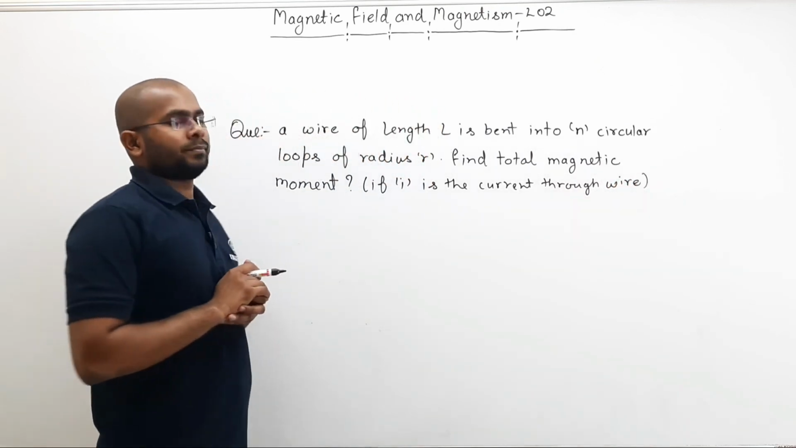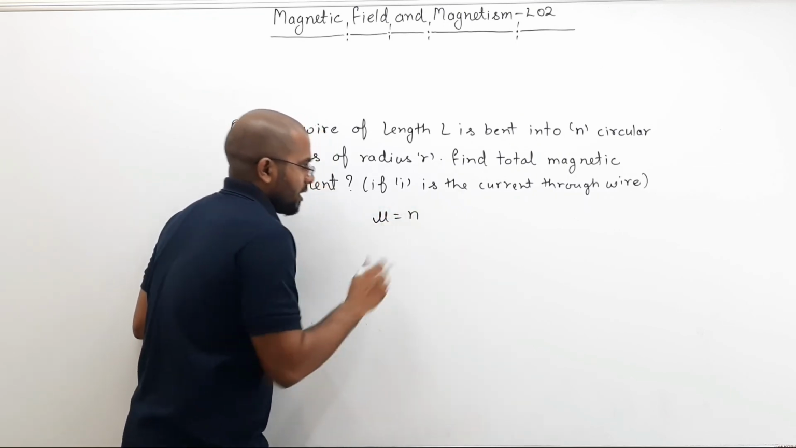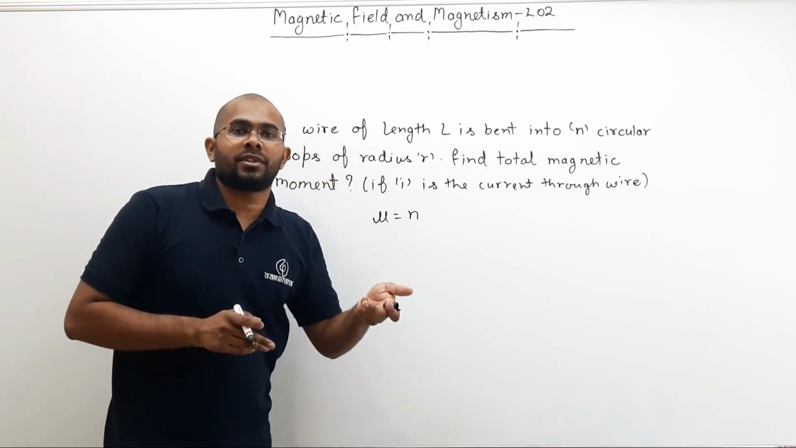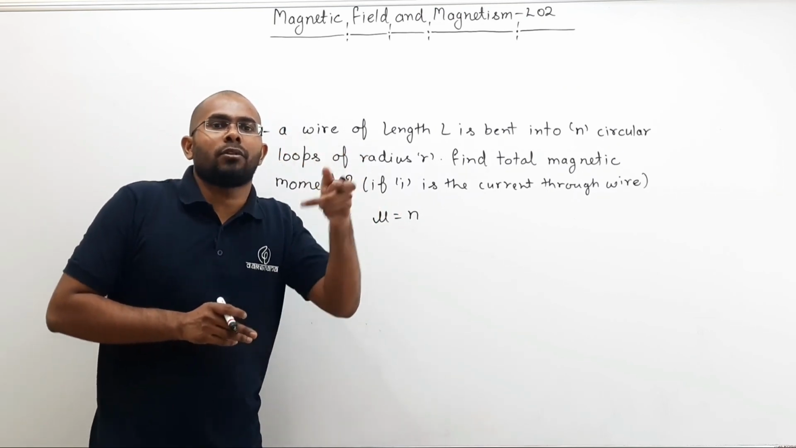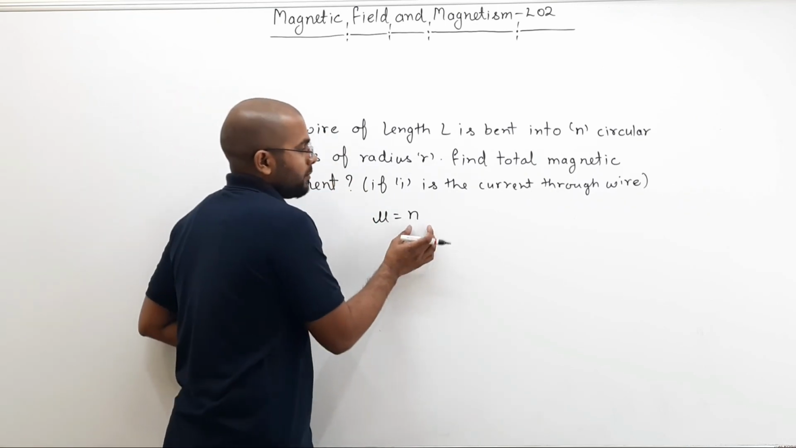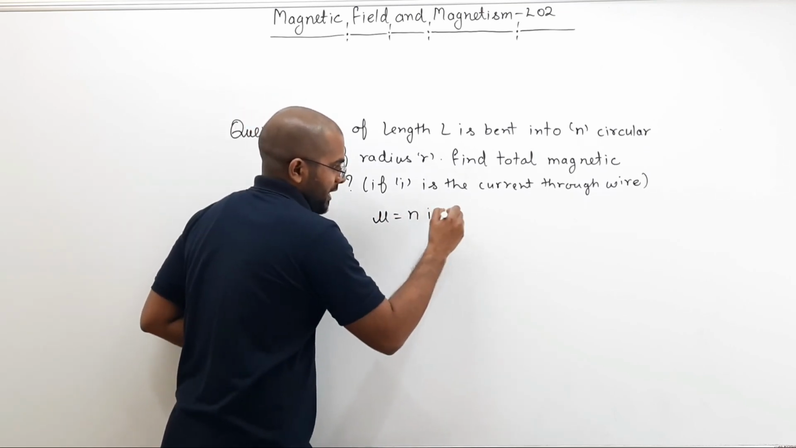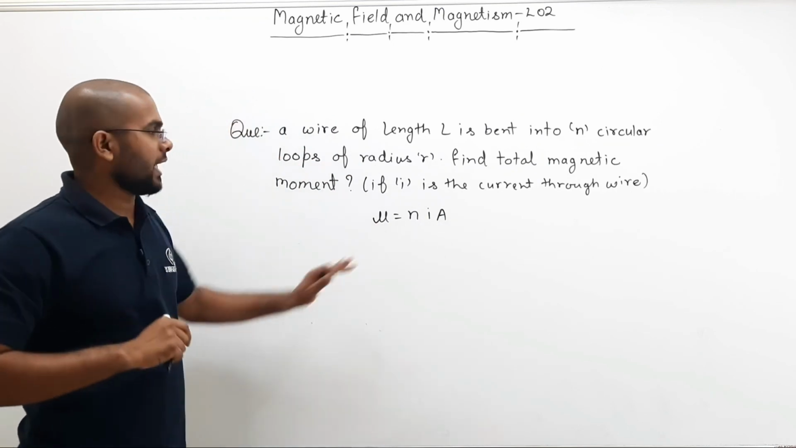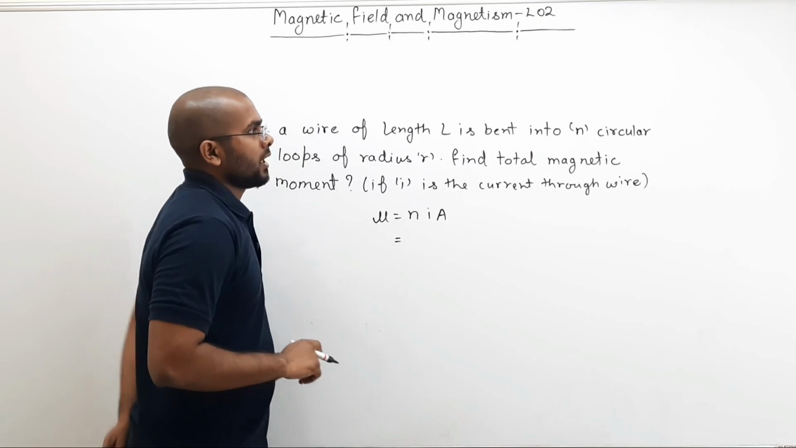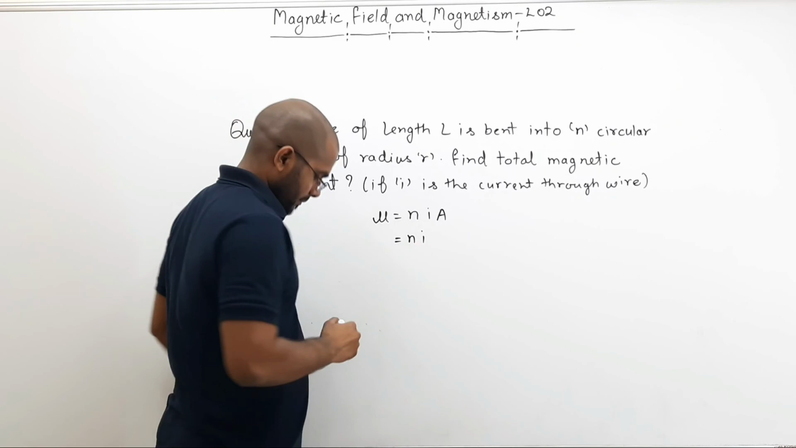Now how do we find it? Magnetic moment is nothing but I times A, and until now we have seen only one loop. If multiple loops are there, then the number of loops multiplied by the current through the wire multiplied by the area of one loop, that is your magnetic moment. So mu is equal to n IA, since n circular loops are there.